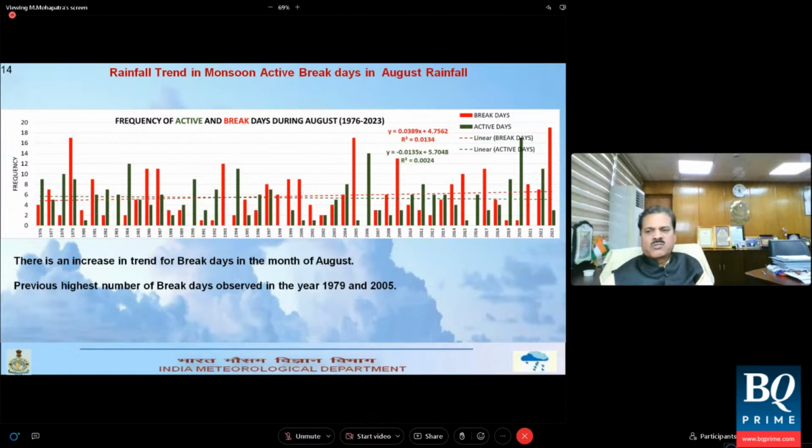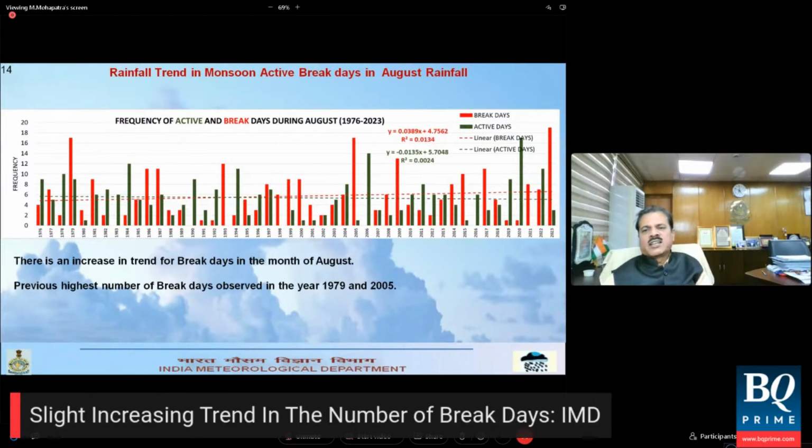What you find is a slight increasing trend in the number of break days. If I compare the number of active days, there is no significant increase or decrease, and break days show a slightly increasing trend, but that may not be significant in a biostatistical test.